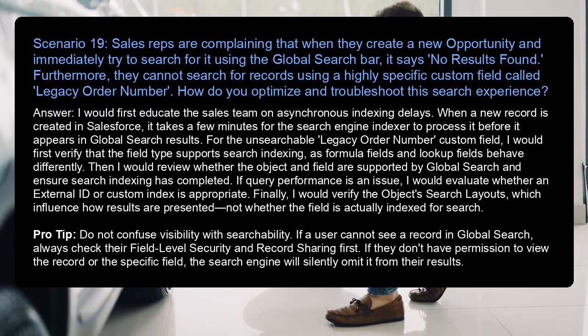Sales reps are complaining that when they create a new opportunity and immediately try to search for it using the global search bar, it says no results found. Furthermore, they cannot search for records using a highly specific custom field called legacy order number. How do you optimize and troubleshoot this search experience?